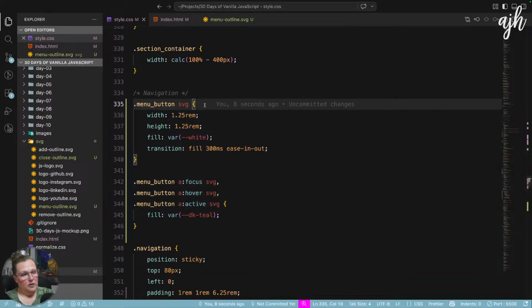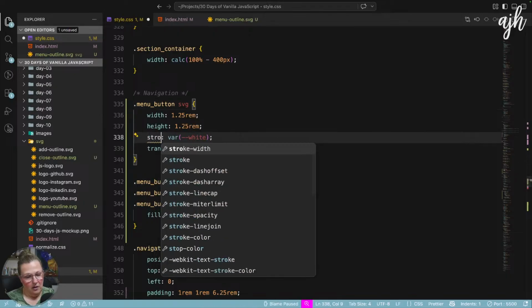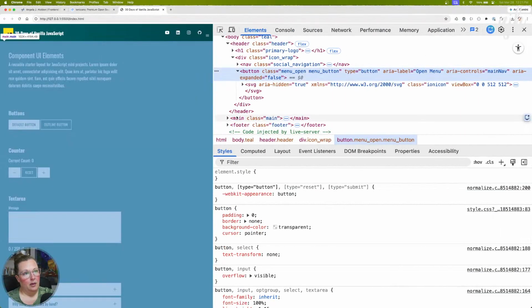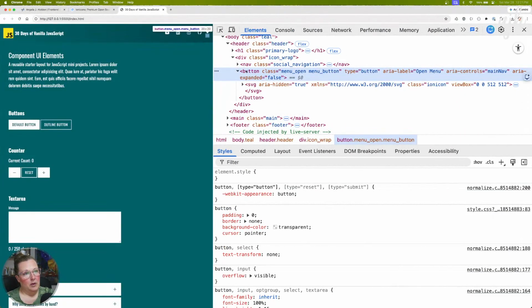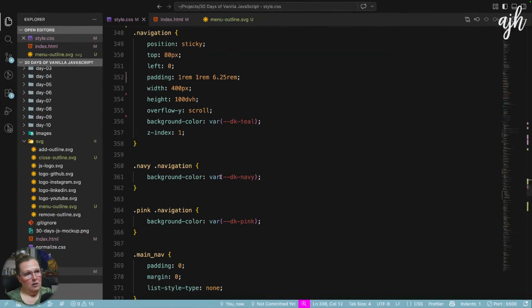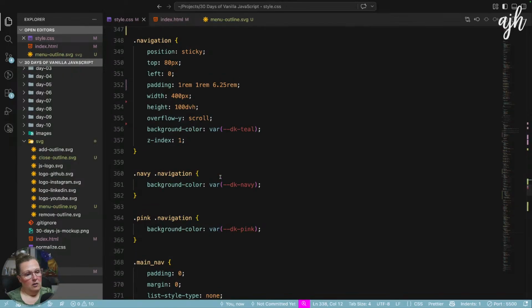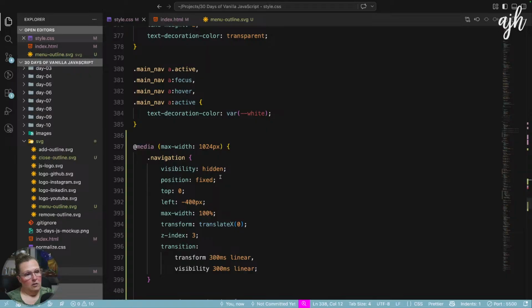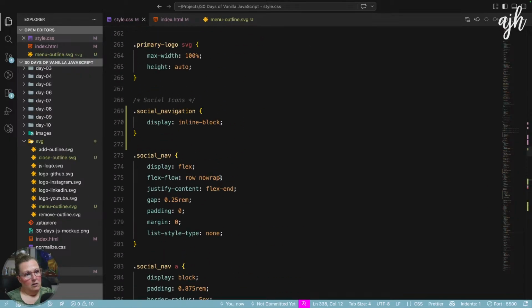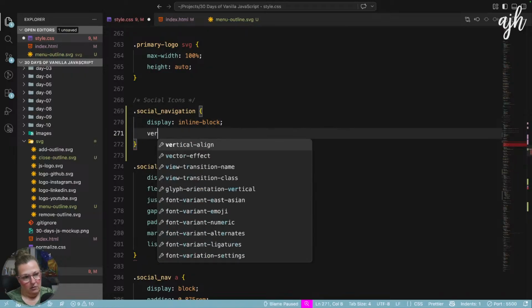Menu button SVG, and I think this is a stroke. Yep. And we need to make sure that these are vertical align middle.